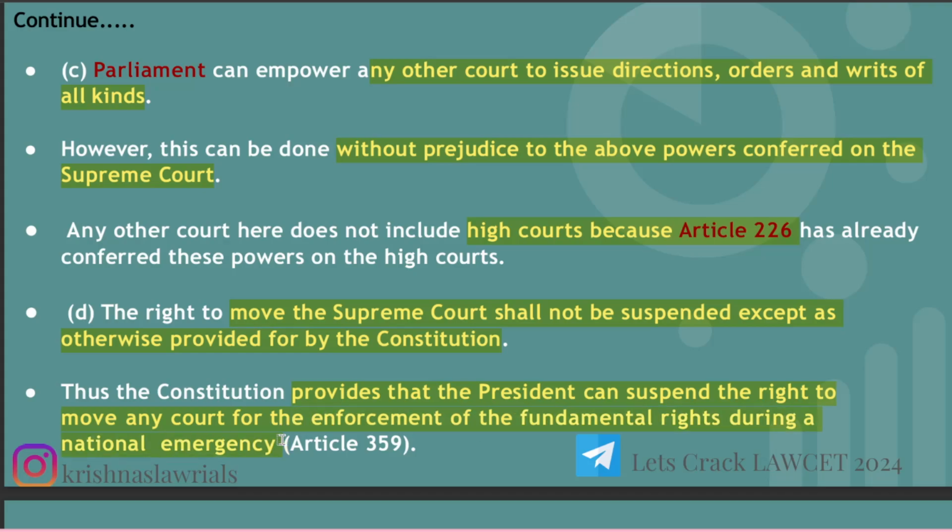We know that during a national emergency, mostly our fundamental rights are suspended, they will not be in effect, and we can't move to the Supreme Court stating that my fundamental right has been breached, because during an emergency our fundamental rights are suspended. That is mentioned in Article 359, National Emergency.